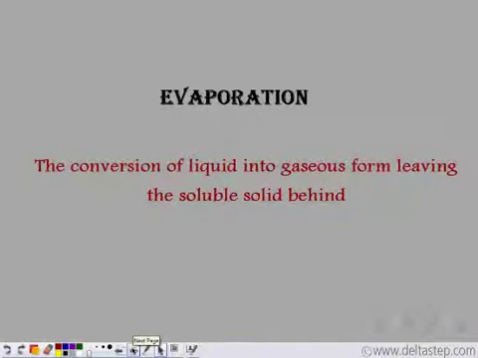So in this process, when we have a homogeneous solution, that is, we have a soluble solid dissolved in the liquid, we use a process known as evaporation. In this, the liquid evaporates, it changes into the gaseous form, leaving the soluble solid behind. So by using evaporation, we can separate the soluble solid from a liquid.